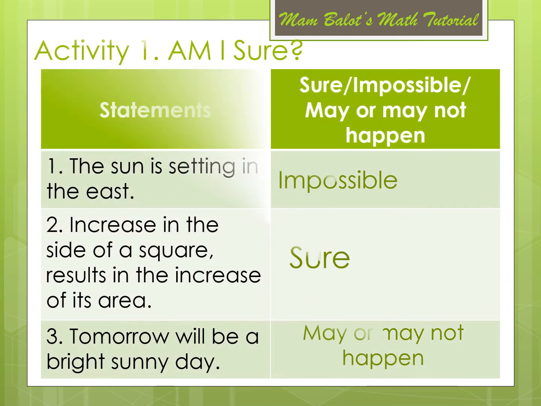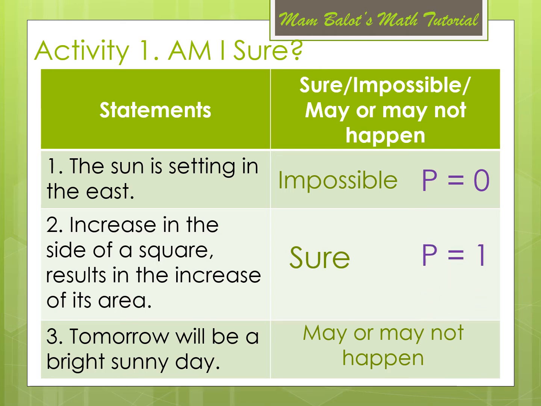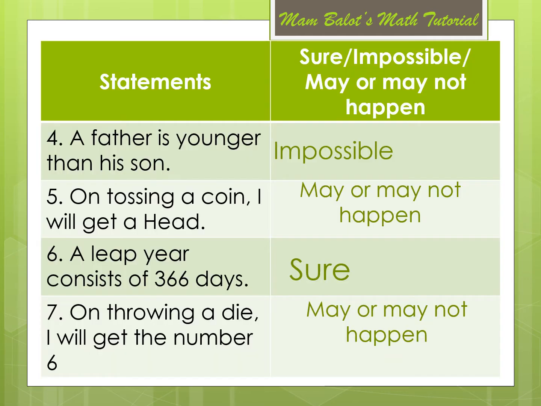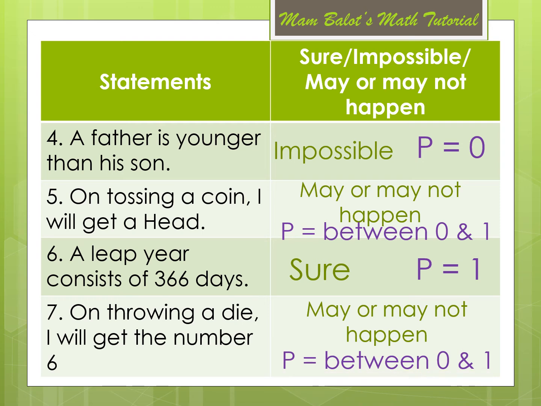Let us go back to our activity 1 and determine the probability of each. In number 1, since it is impossible, the probability is 0. In number 2, since it is sure to happen, the probability is equal to 1. In number 3, it may or may not happen, so the probability is between 0 and 1. Number 4, it is impossible, so it is 0. Number 5 is between 0 and 1. Number 6 is sure, so the probability is 1. And on number 7, the probability is between 0 and 1.